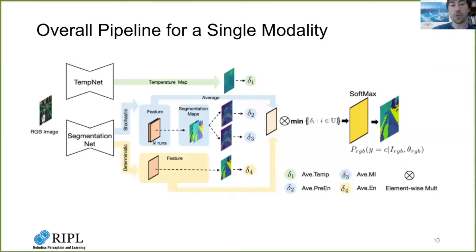This is the overall pipeline for a single modality. Our framework can incorporate arbitrary sets of modalities. We first extract uncertainty measurements from various metrics and compute deviation ratios for each one. A joint min deviation ratio is obtained through a min operation. Finally, we apply the deviation ratio to the pre-softmax logits and make the output distribution uncertainty aware.